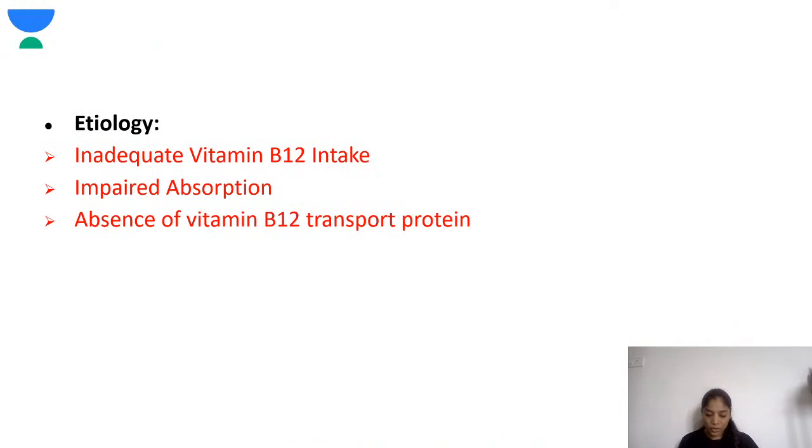Okay, so now coming to the etiology. Again it is similar to folic acid. So basically, firstly there is inadequate vitamin B12 intake. If the intake of vitamin B12 is inadequate, obviously you will have vitamin B12 deficiency. Next, again, impaired absorption. If the absorption is impaired, vitamin B12 deficiency can occur. Thirdly, the absence of vitamin B12 transport protein. What was the transport protein I talked about? That was the transcobalamin. So if there is any absence of the vitamin B12 transport protein, again the absorption or the transport to the various cells will be hampered.